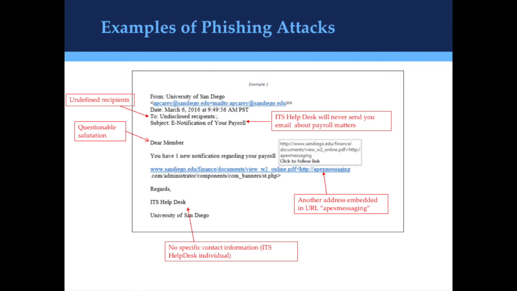Now, let's take a look at the part that actually makes you click on something. As you can see from this particular hyperlink, the URL looks valid at first glance. But if you look closer and actually move your mouse over the hyperlink, you will see that in fact this URL has another address embedded. In this case, Apex messaging. Lastly, the most obvious way to detect a phishing email is by the lack of USD template this email has. USD normally uses a standard email template when important information is being emailed to campus.